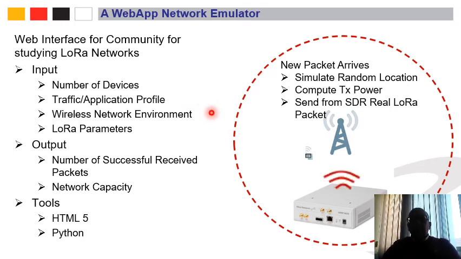Is it urban, is it suburban? What are the LoRa parameters that they want to consider? There are different parameters, like the spreading factor and the bandwidth that is used. Your emulator will take this data, run the Python code along with the software-defined radio, and then it will report the output results over the web app, telling the user the number of successfully received packets, the network capacity, and other statistics like the received signal strength distribution and other things as well.